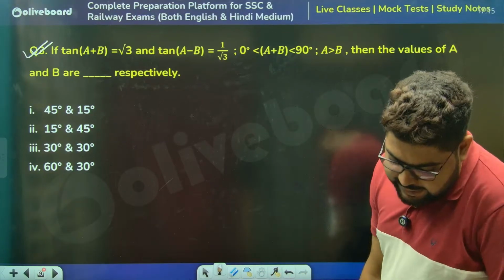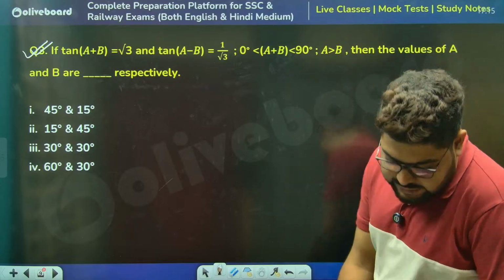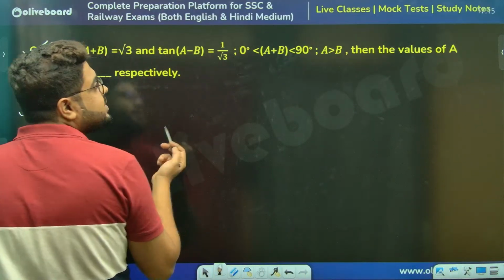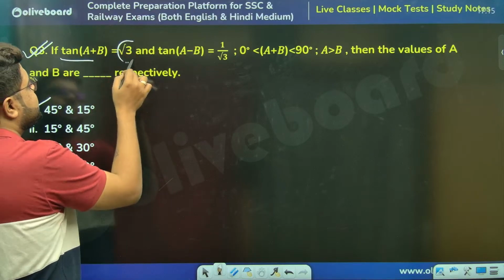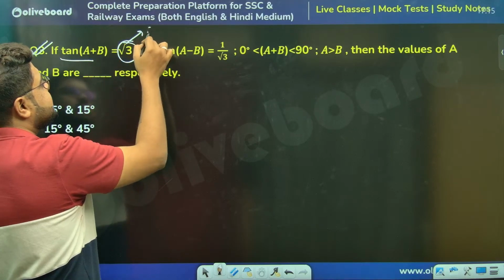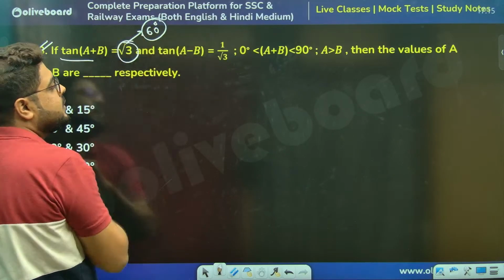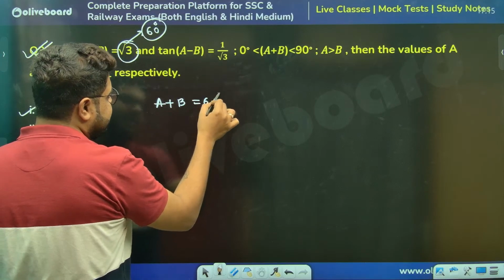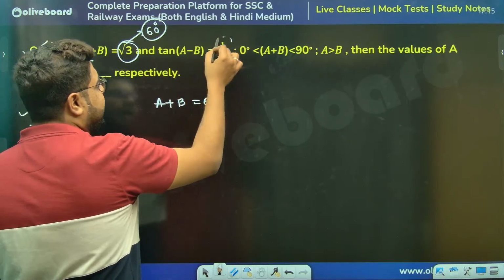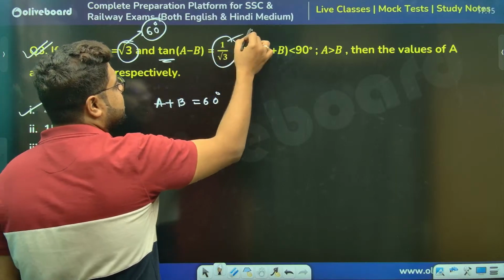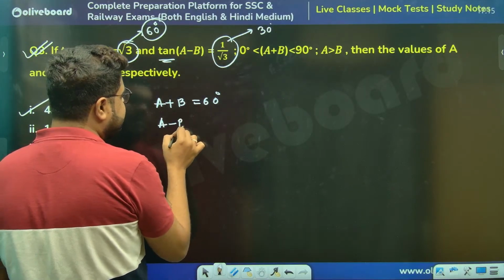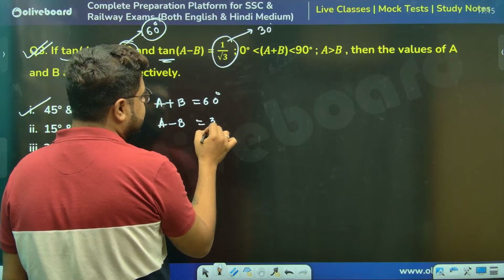Option A, Reena is saying A, 45, 15. Acha, Argamita has also said A. Chalo sir. So it is very simple. Tan of something is root 3. Root 3 means tan 60 degrees. That means A plus B is 60 degrees. A minus B, tan of this is 1 by root 3. 1 by root 3 means 30 degrees. So A minus B is equal to 30 degrees.